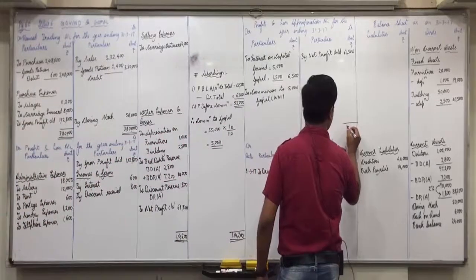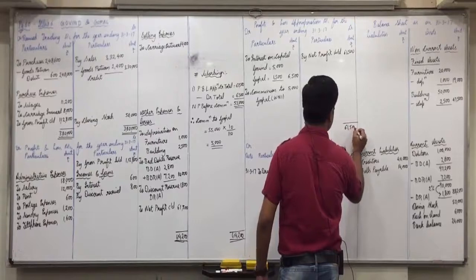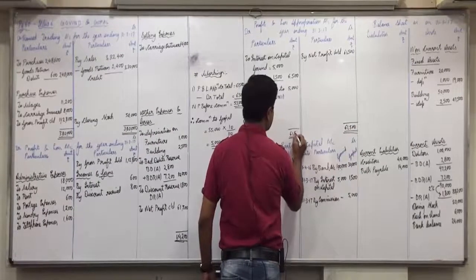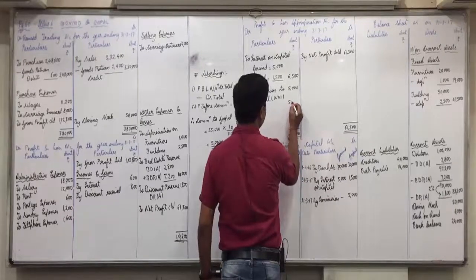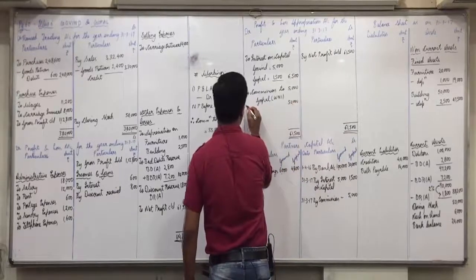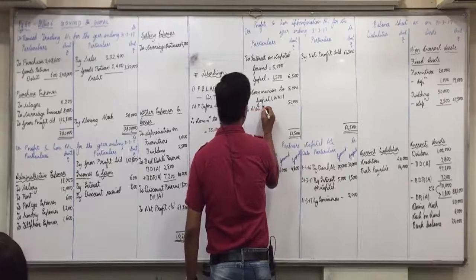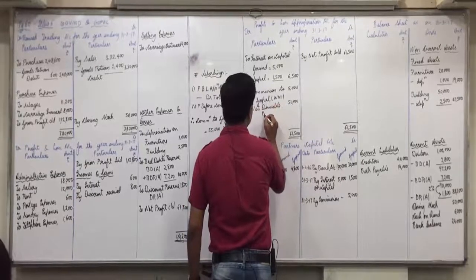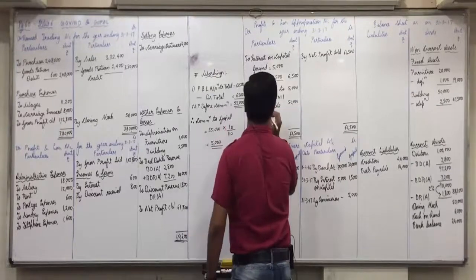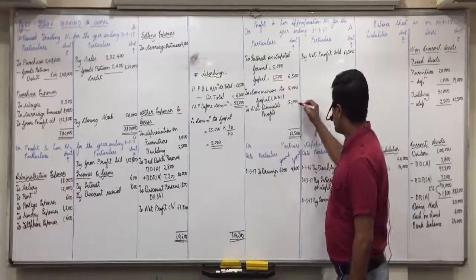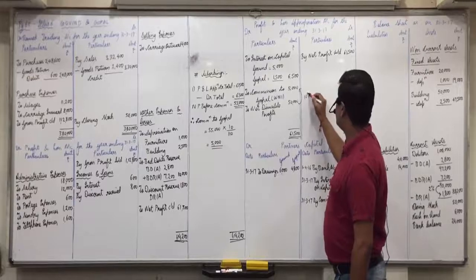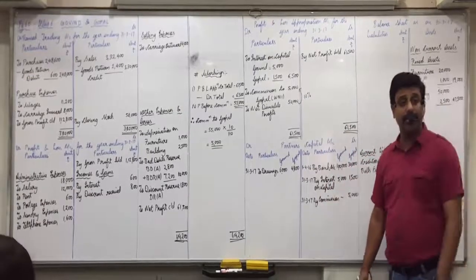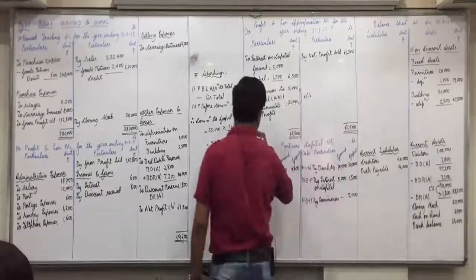Now 61,500 minus 11,500, so 50,000 is the net divisible profit. Now tell me, is this profit before commission or after commission? So cross check. Does Gopal get 10% of the profits after commission or not? As it is mentioned, 50,000, 10% is 5,000.